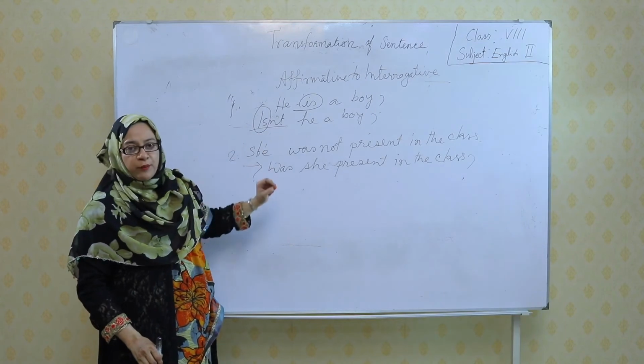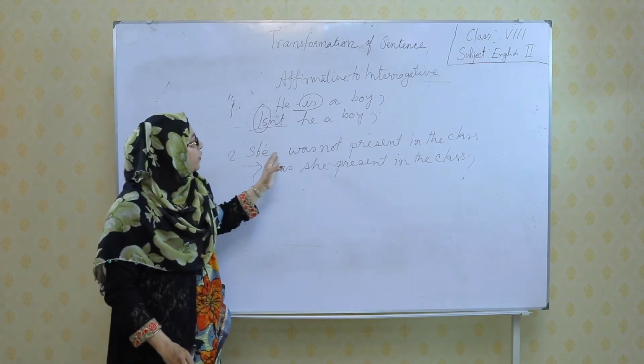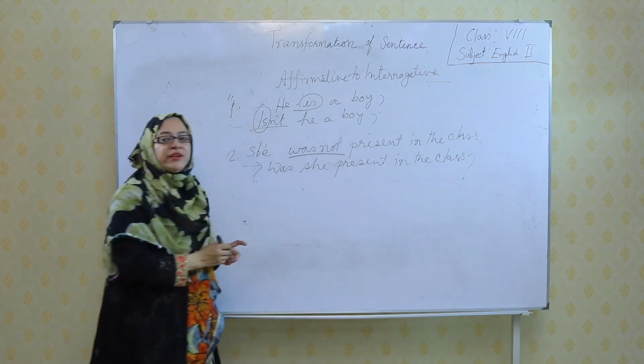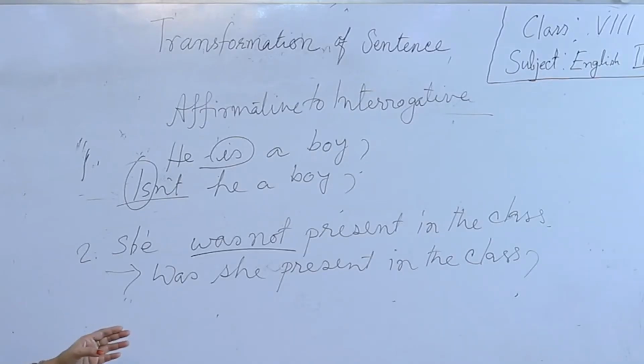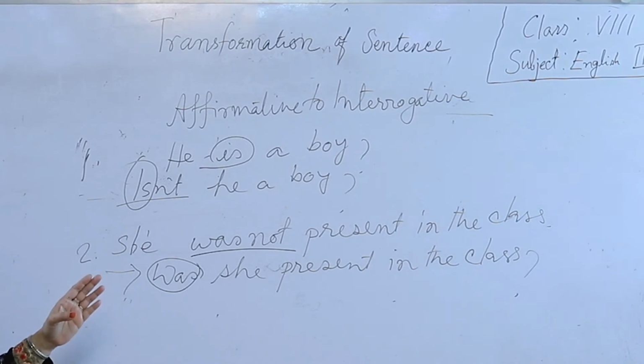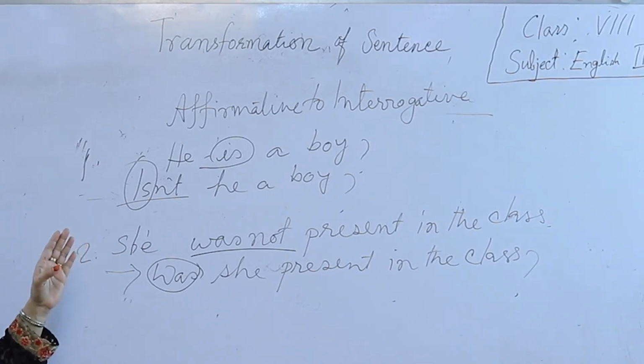He is a boy. Isn't he a boy? And the second one, she was not present in the class. This is the negative sentence. When we turn it into interrogative, we use the positive form. Just like this, was she present in the class? This is the rule of affirmative to interrogative.